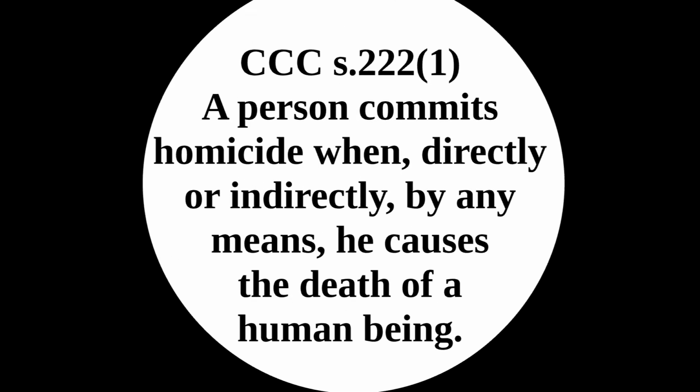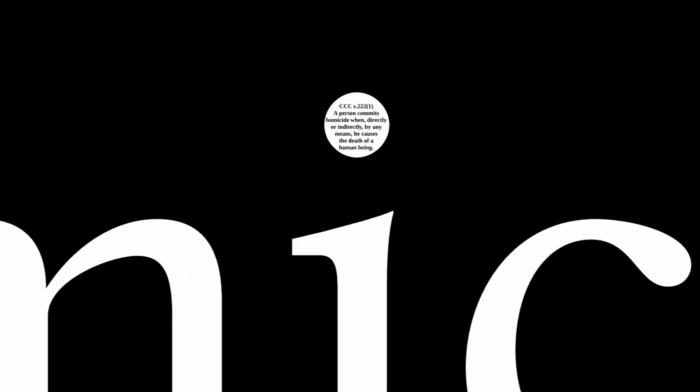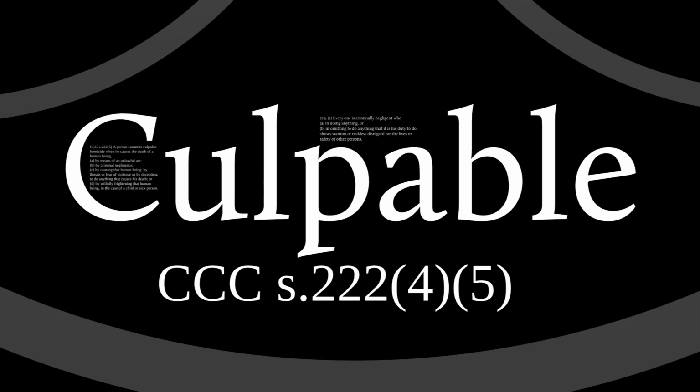What is homicide? According to Canadian law, the Criminal Code of Canada, in section 222, subsection 1, says a person commits homicide when, directly or indirectly, by any means, he causes the death of a human being. So homicide is very general. Anytime you cause the death of a human being, you're committing homicide. Now, there are two types of homicide, and this is very important.